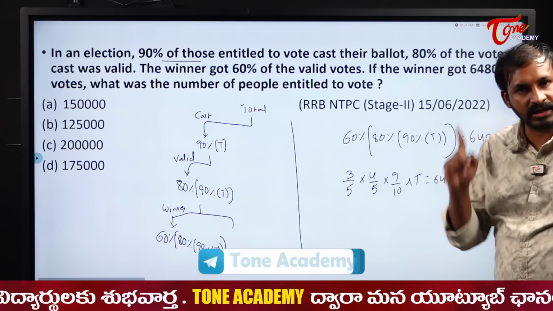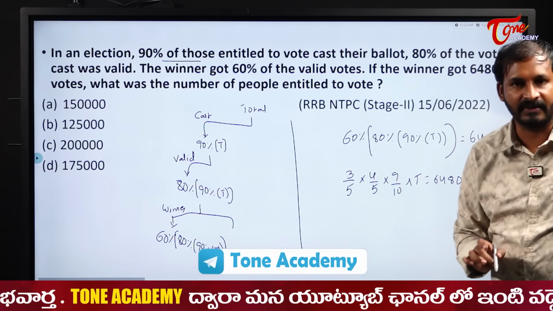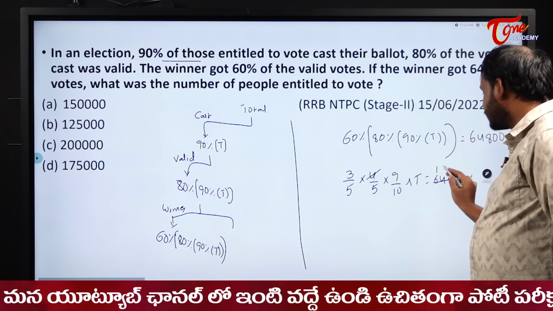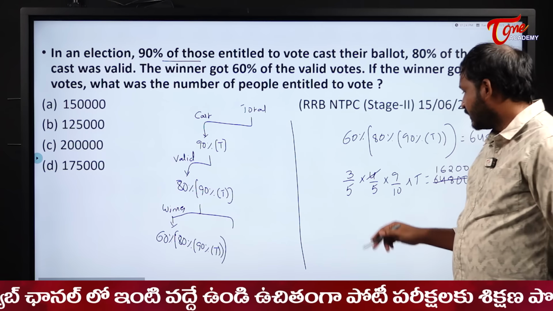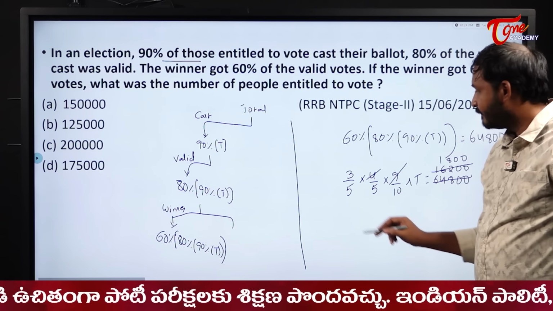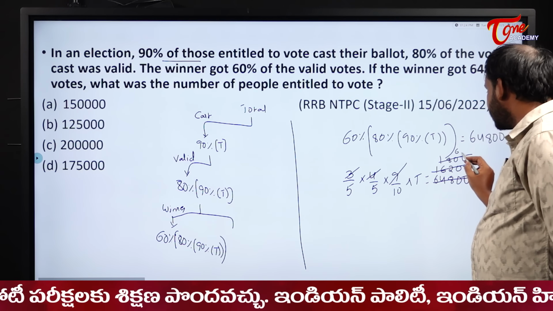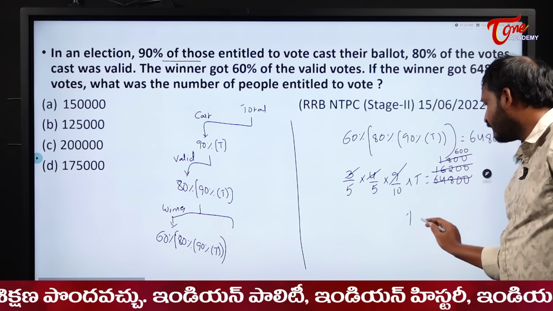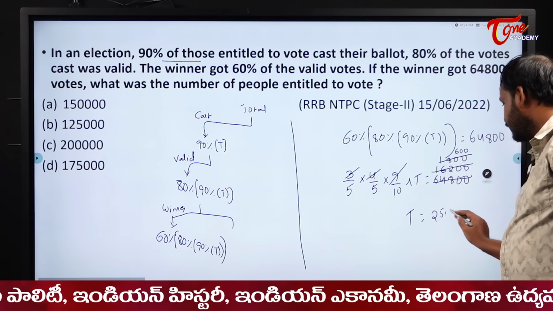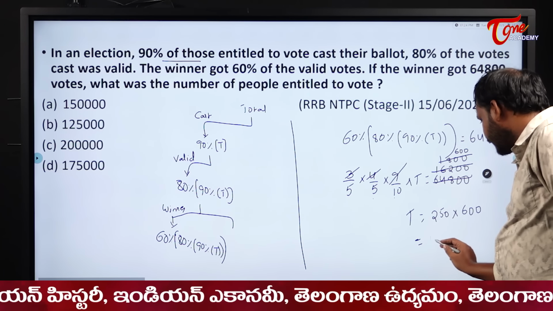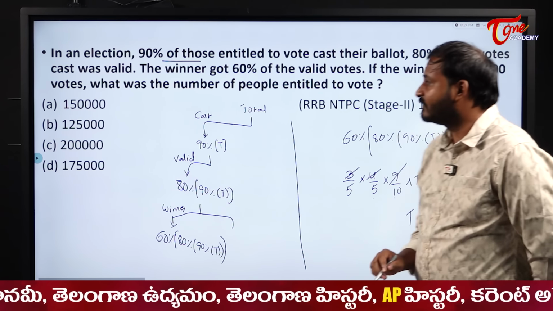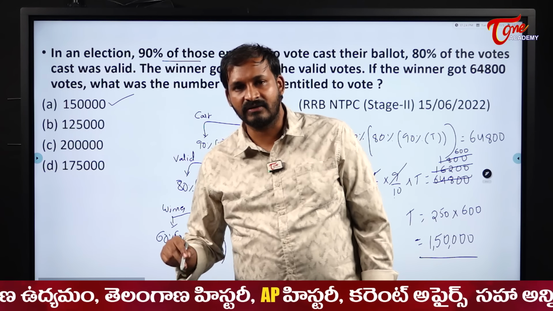64,800. This is head count, right? Voters means. So definitely they will cancel and you will get a perfect number. So cancel it directly, students. 4 table, 4 1s are 4, 6 times, 2 times and 00. Next 9 table, 9 1s are 9, 8 times and 00. Next 3 6s and 00. So total will become what? 5 5s are 25. 25 into 10, 250. So 250 into 600. 25 6s are 150 and 3 zeros. So the total number of voters here is 1,50,000.